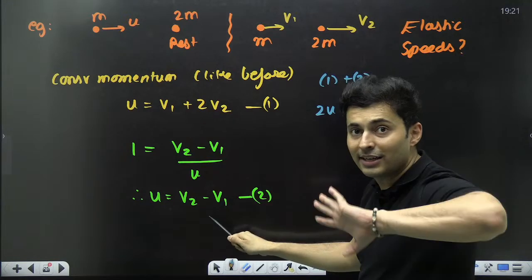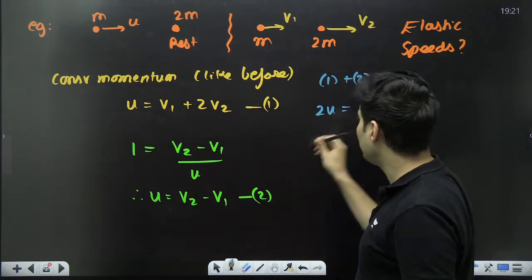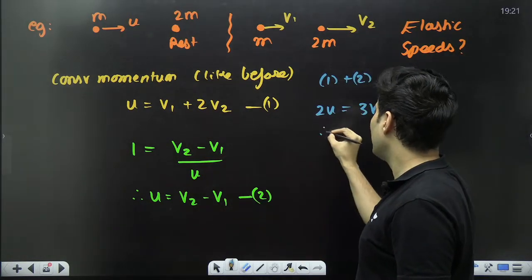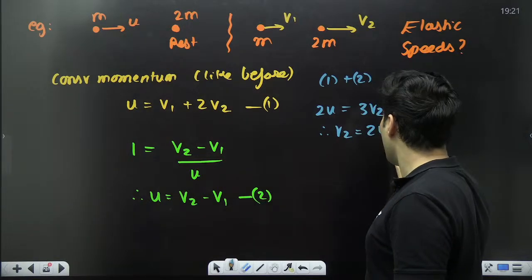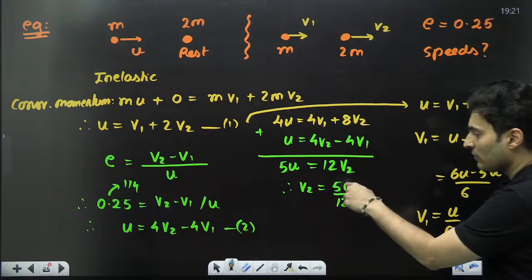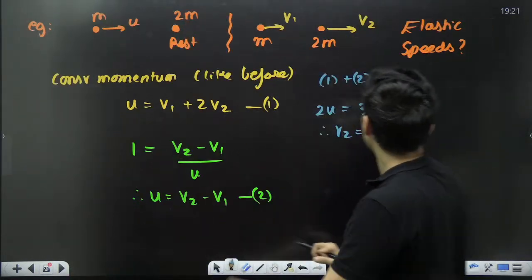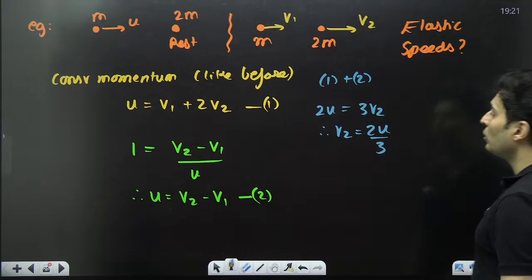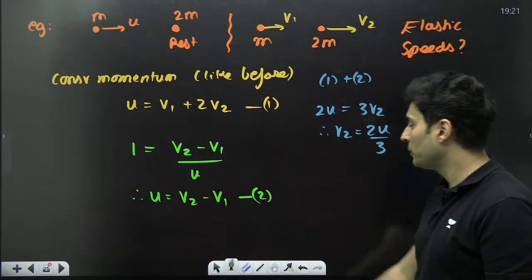v1 minus v1 cancelled out. 2v2 plus v2, that will be 3v2. So therefore, v2 will be 2u by 3. You are getting a different answer from before. This was 5u by 12 because e was different. Here e is 1, so v2 is 2u by 3. I'm getting a completely different value.